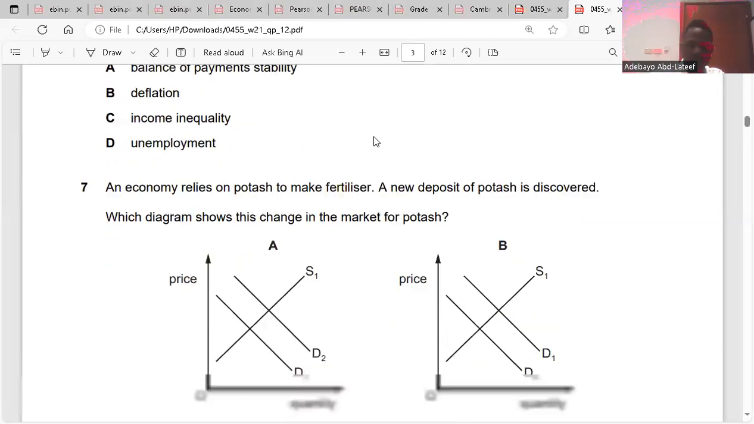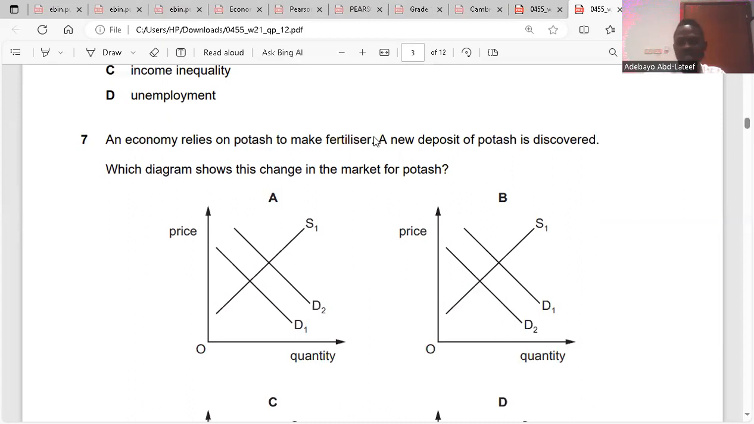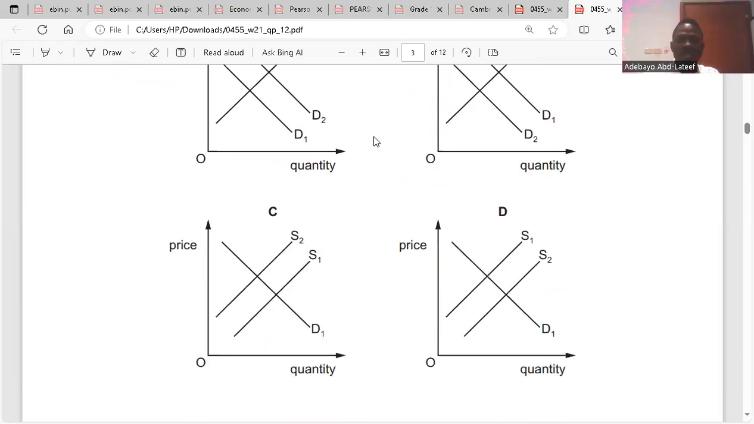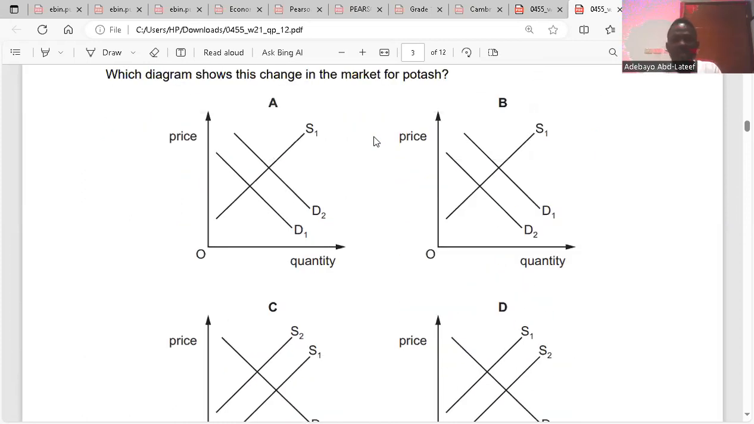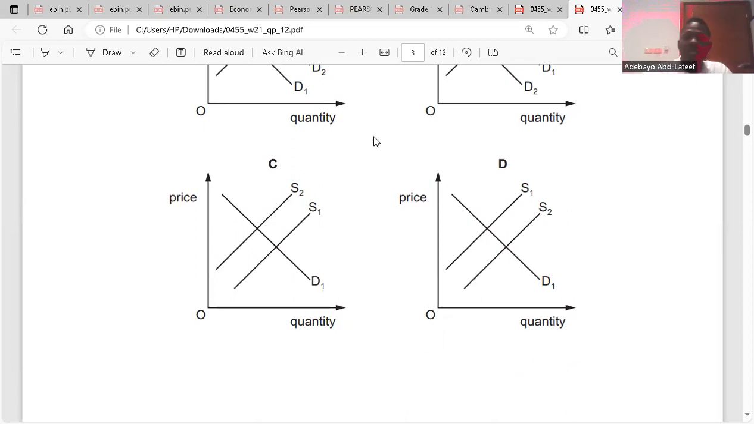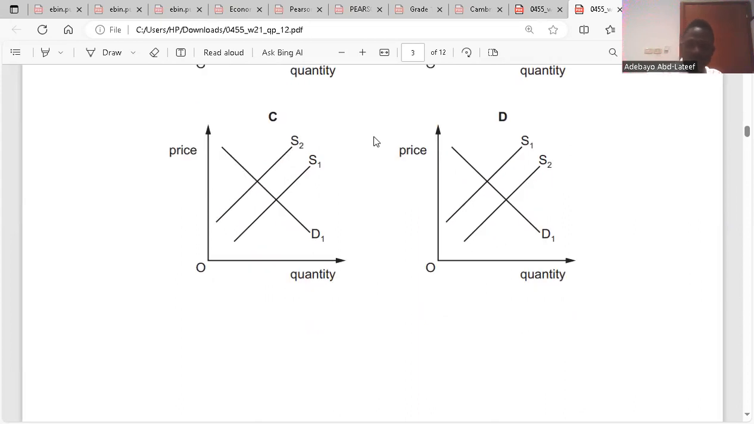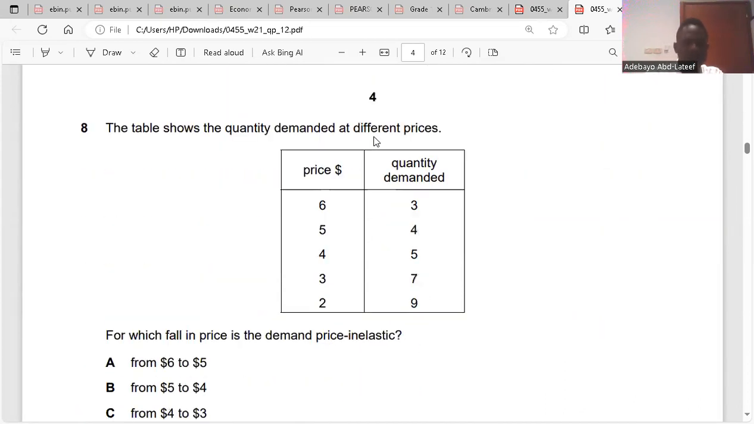Question 7. An economy relies on potash to make fertilizer. A new deposit of potash is discovered. Which diagram shows this change in the market for potash? It is about supply, not demand. So the first thing you have to do is forget about A and B, because A and B make reference to demand. So you go to C and D. It will be an increase in supply because there's a new discovery of potash, so the supply of raw material increases from S1 to S2. So the answer is D. Clear?